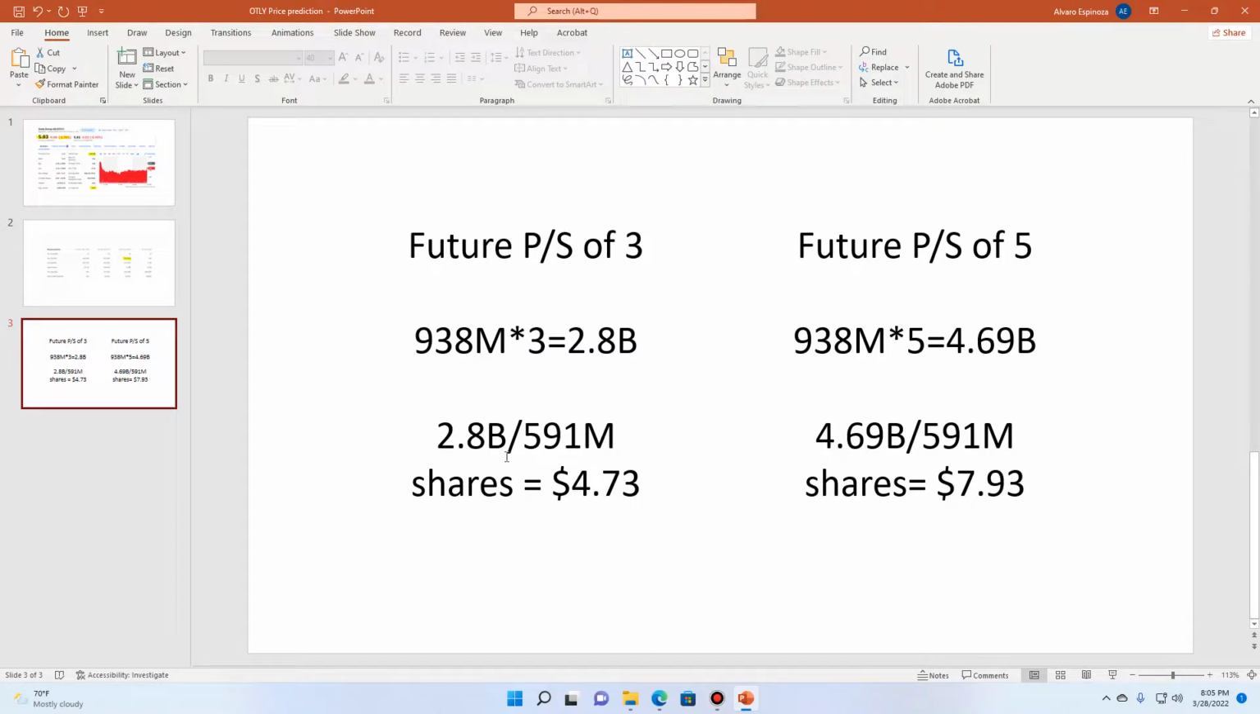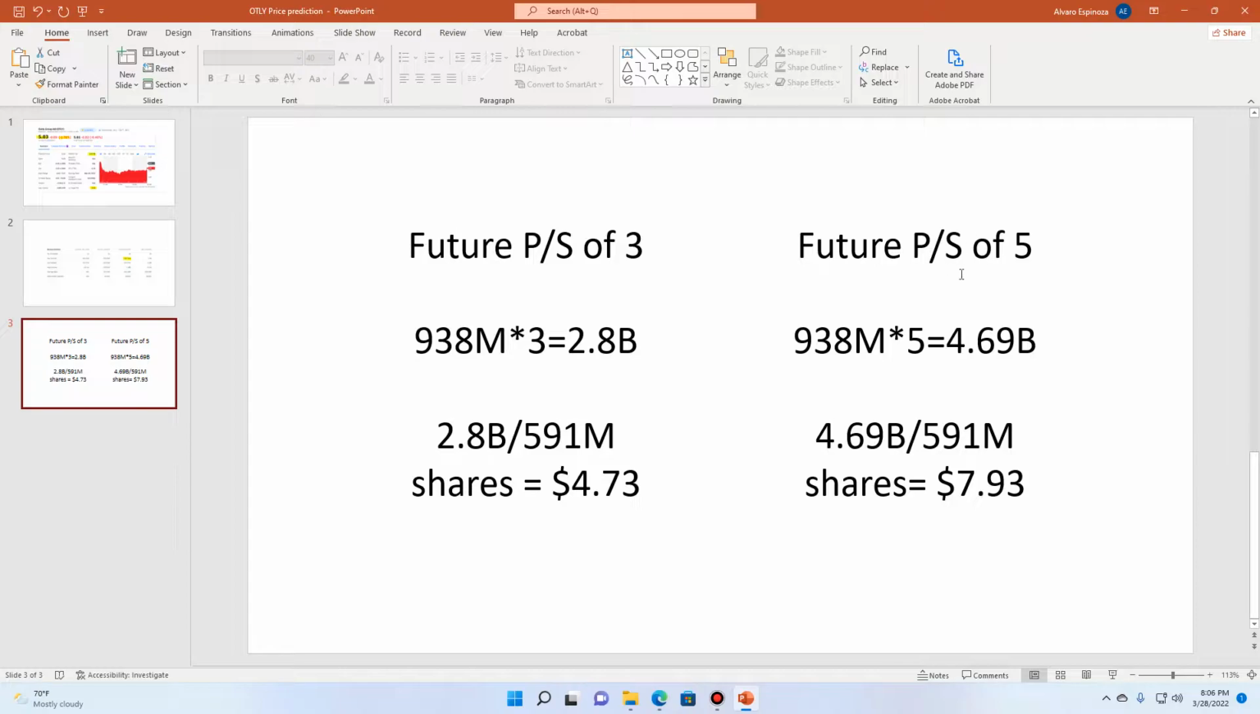So this is how I'm going to put a price prediction on the stock for the year 2022. A fair price prediction, it could be higher than this or it could be lower. This is the fair price prediction. So if we use a future price to sales ratio of 3 based off of their $938 million revenue estimate in 2022, then it would be 938 million times 3, which would give it a $2.8 billion fair market cap. So 2.8 billion divided by the outstanding shares would equal a share price of $4.73. That would be the fair share price, in my opinion.